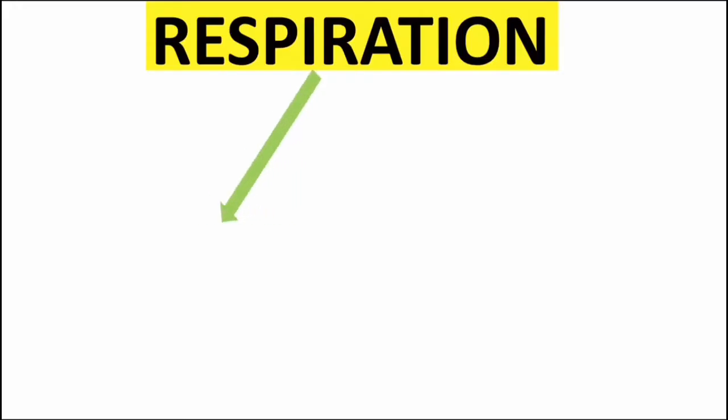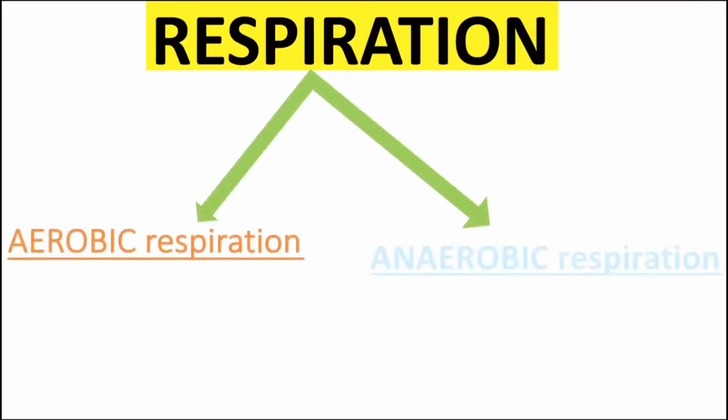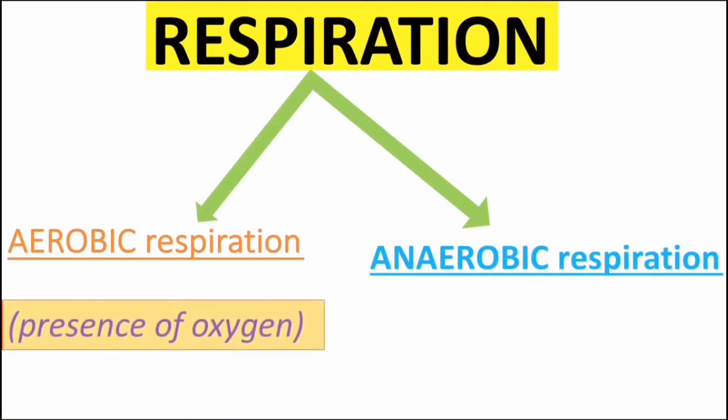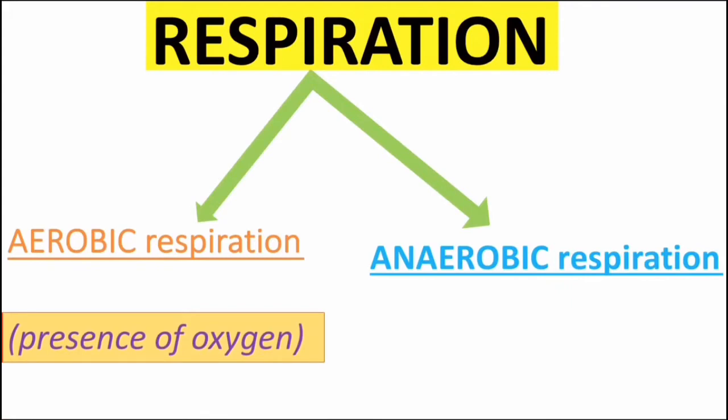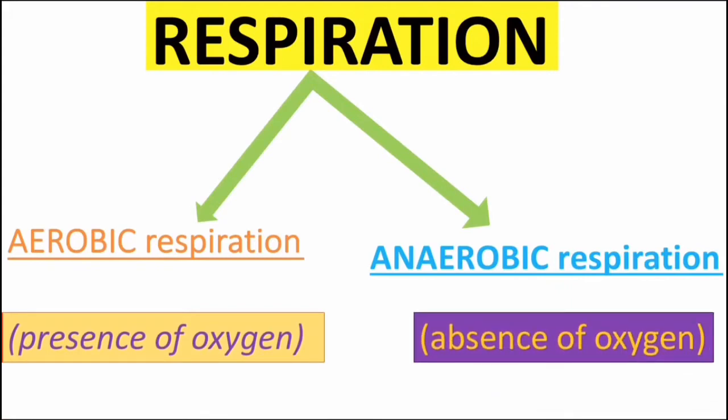Respiration is of two types: aerobic respiration and anaerobic respiration. Aerobic respiration means the respiration that takes place in the presence of oxygen. Anaerobic respiration means absence of oxygen. Example, yeast. Respiration will take place in the absence of oxygen. In human beings, how do we respire? We respire in the presence of oxygen, so we have aerobic respiration.